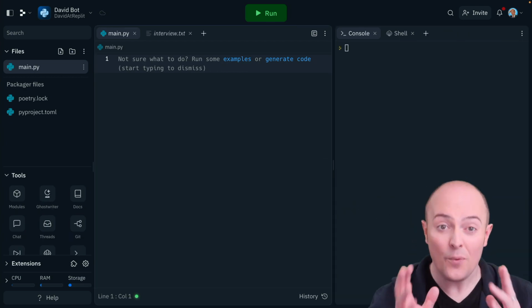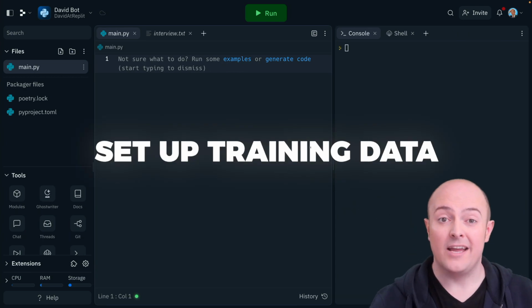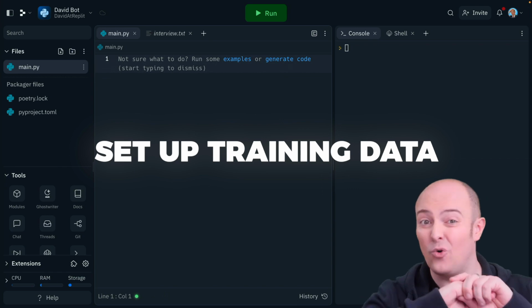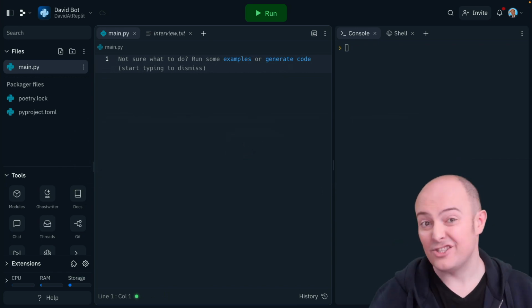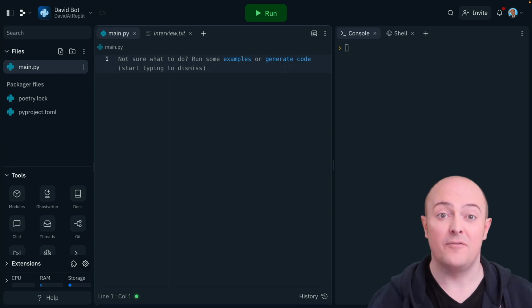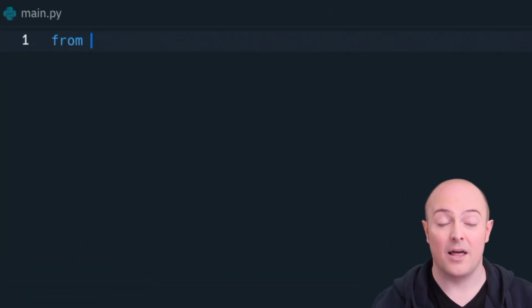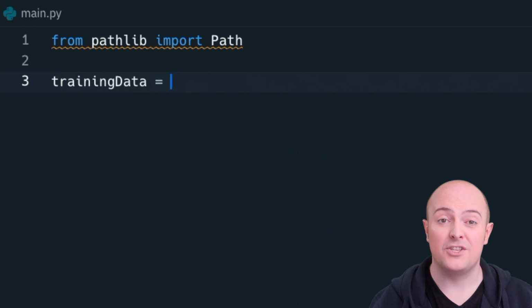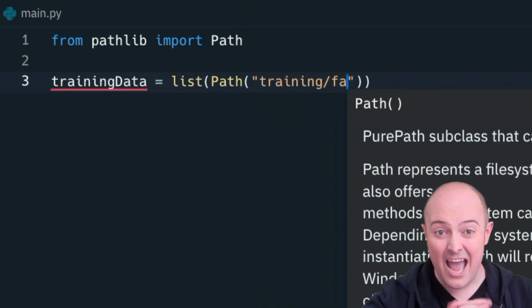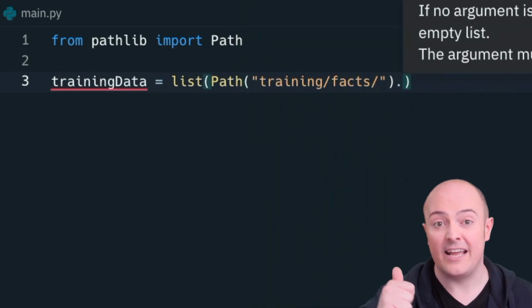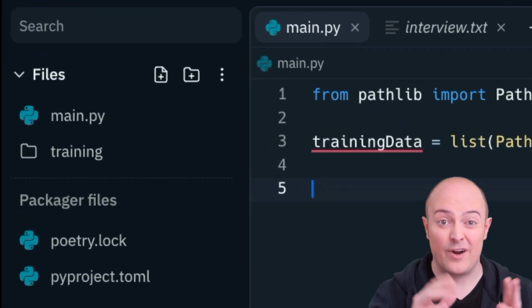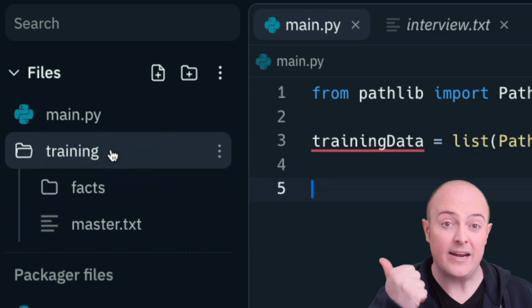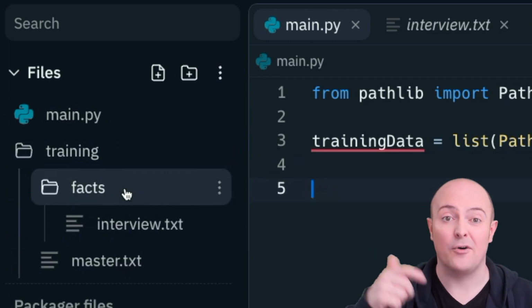What we need to do is start off by creating a folder that we're going to stick all our training data in and getting our program to read that in and store it in a way that's useful for the LLM. So from the pathlib library, I'm going to take Path, and what I'm going to do there is just scan every file within the folder training and facts and take that in as if it was training data. I need to go and create that folder structure. So I've got a training folder at the root. Inside there, I've got facts.